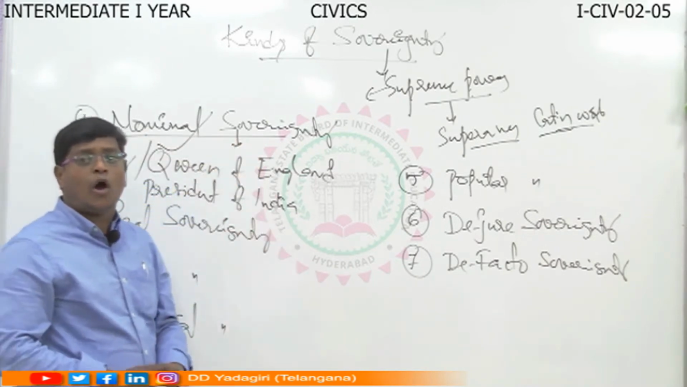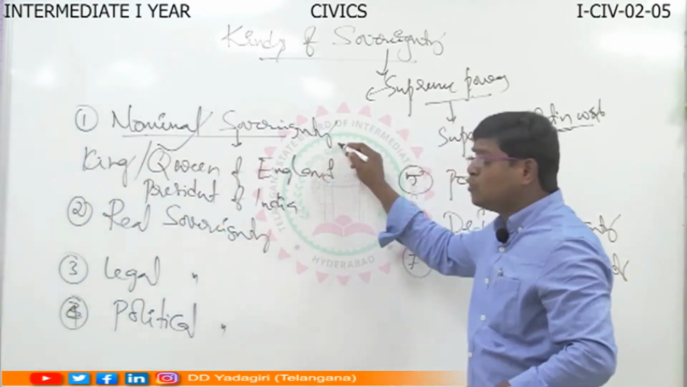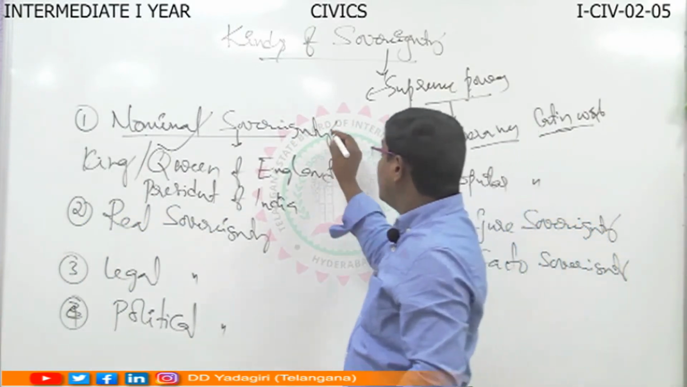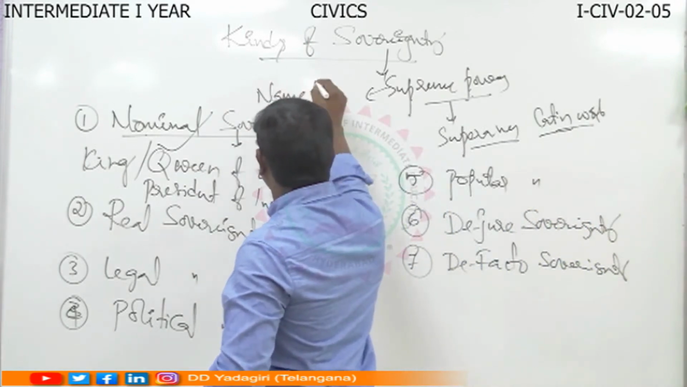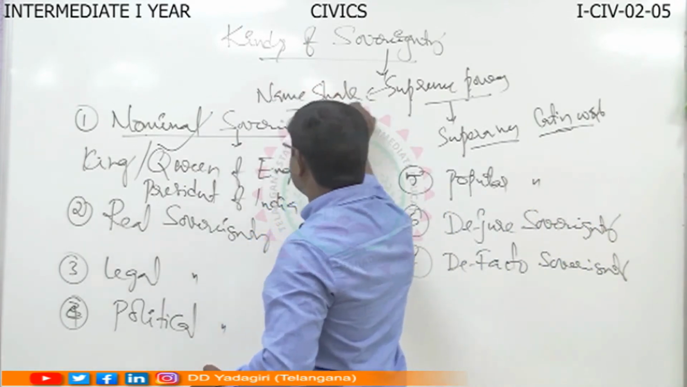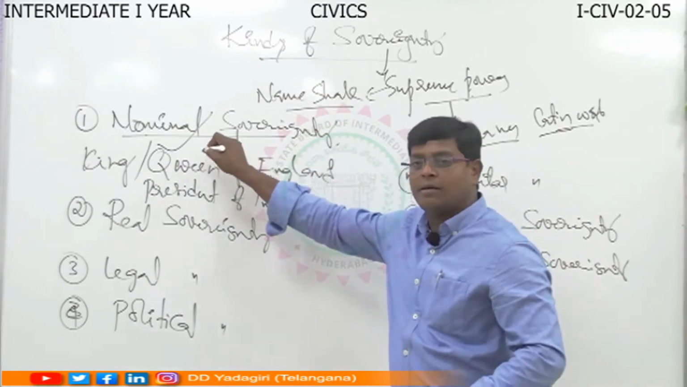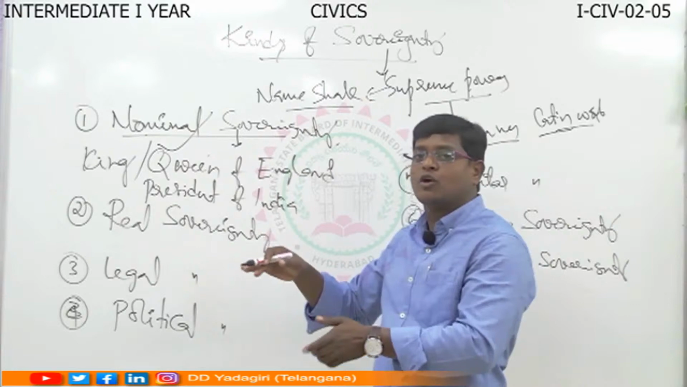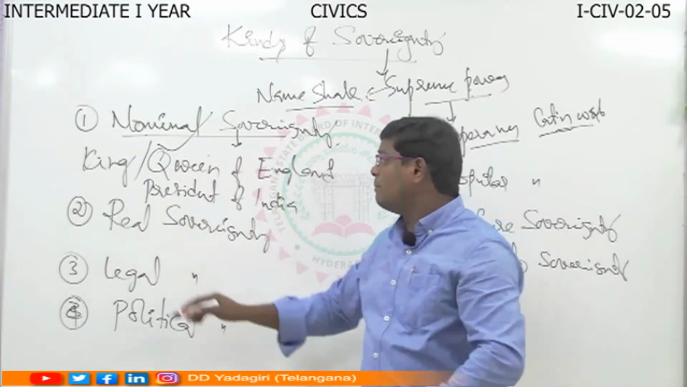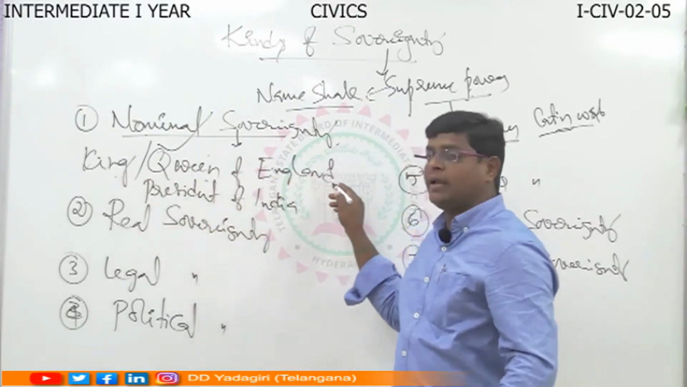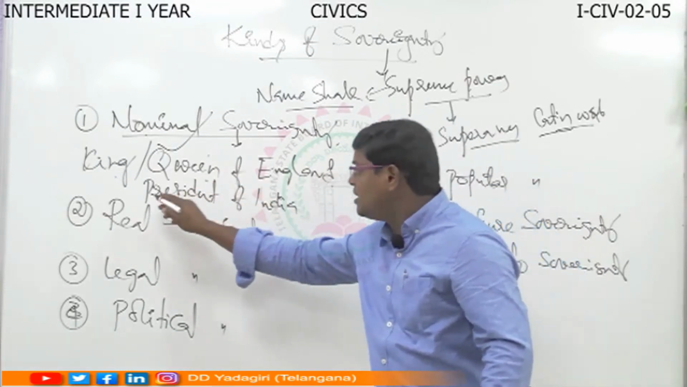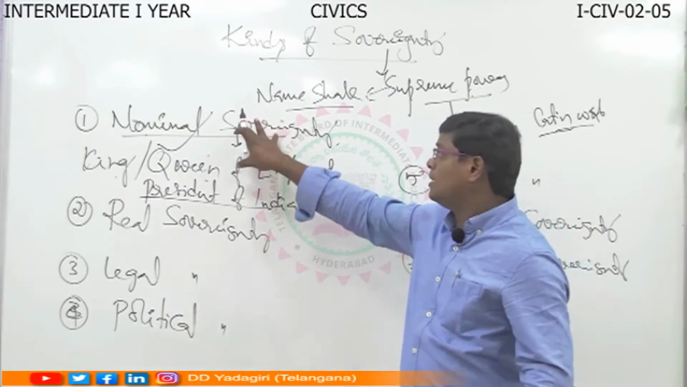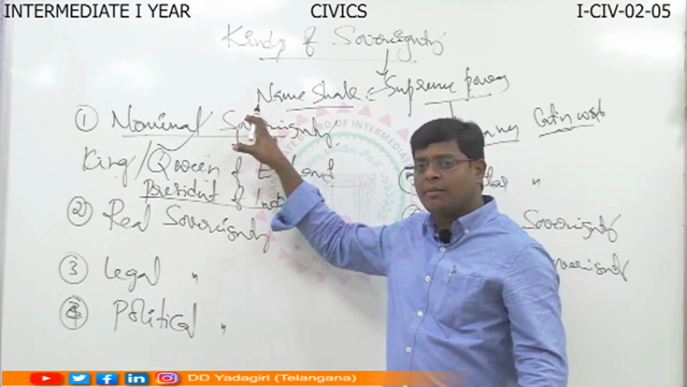Once again, nominal sovereignty is power enjoyed by a person or group of persons by namesake only, by name only. Understood? On the name of the person, some other enjoys the powers; that is called nominal sovereign. Best example, King or Queen of England, and in India, President of India. They are the best examples of nominal sovereignty.